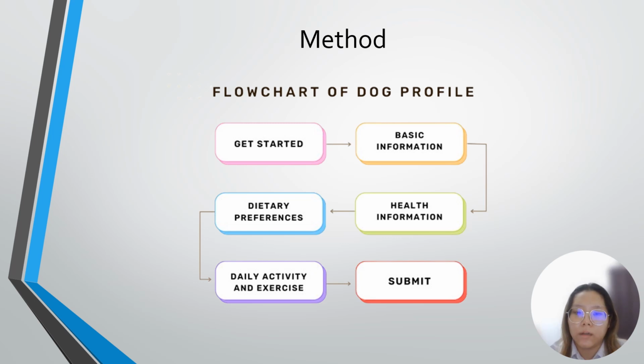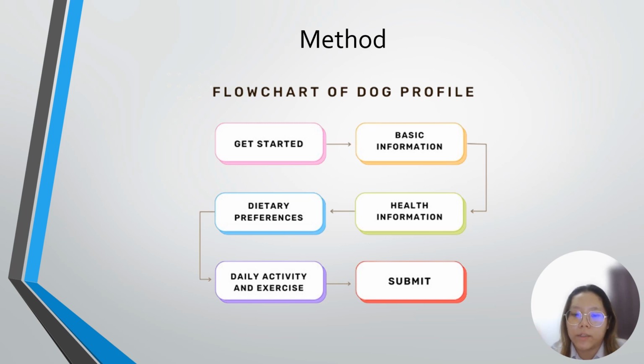This flowchart shows the process of creating a pet dog profile in the PawDetect app. The user begins the process by tapping the Get Started button at the dog profile interface. The first step is entering the basic information about the dog, such as its name, age, and breed. Next, the user provides health-related information such as allergies or any medical conditions.